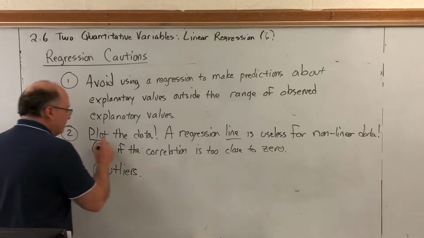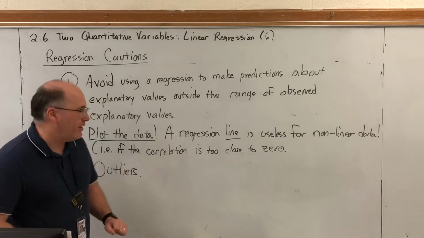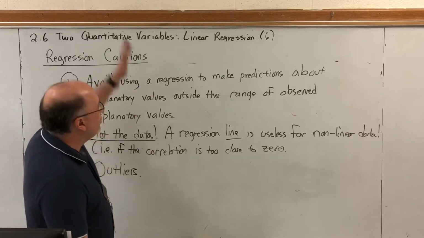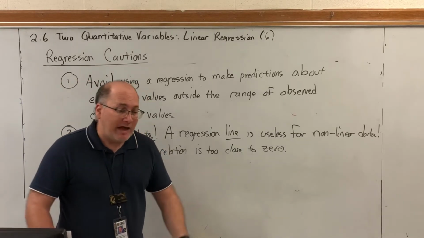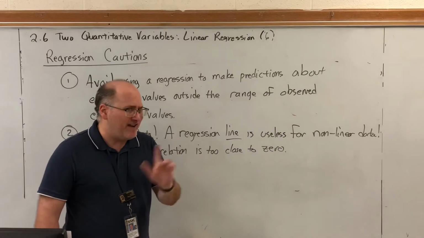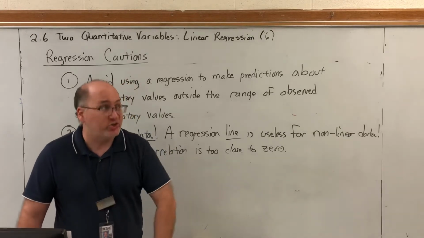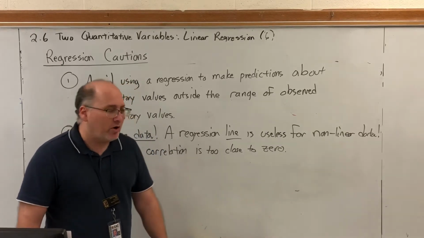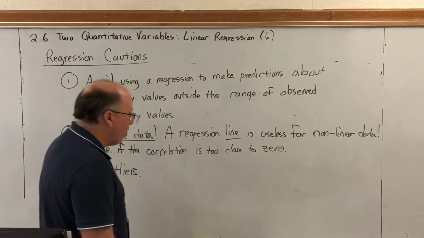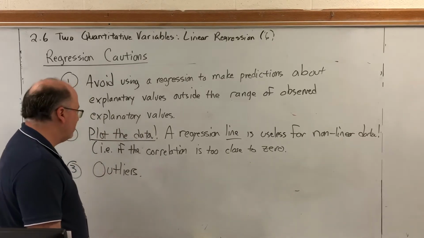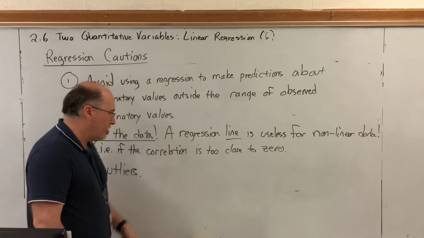Number 2, plot the data. Why? Because a linear regression should be used for linear data. If you plot data and it's a parabola or something curvy, using a linear regression would be the wrong regression to use. I mentioned previously, I think it was in the module, but it might have been in the last set of videos, that there are other types of regressions. There are quadratic regressions. There are exponential regressions. There are reciprocal regressions. There are sinusoidal regressions. But we're only going to worry about the easy one, linear ones. If your data is not linear, you should not be using a regression line to describe it or make predictions.